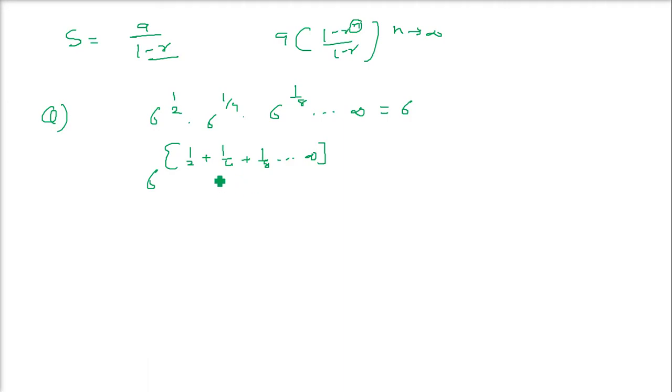Now we know that this is a GP. What is the sum of this? The sum will be A upon 1 minus R. A is half, by 1 minus R, where R is 1 by 4 by 1 by 2, which gives half only. So 1 minus half is half, and half by half is 1. So this is 6 to the power 1, which becomes 6. This is the sum of an infinite GP. So we have two things: the sum until n numbers, and the sum until the last, meaning infinite numbers.